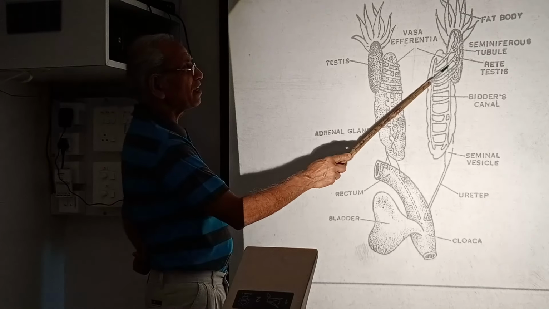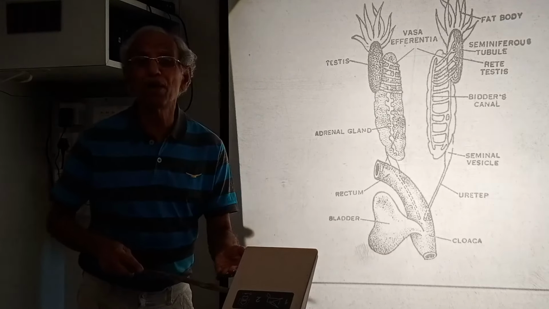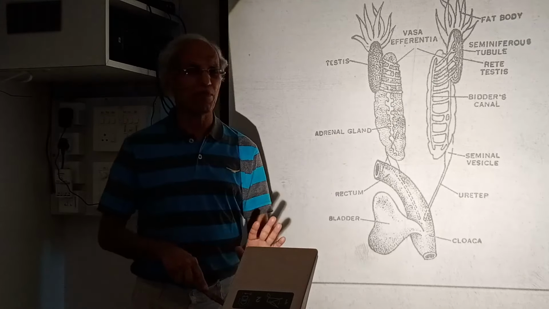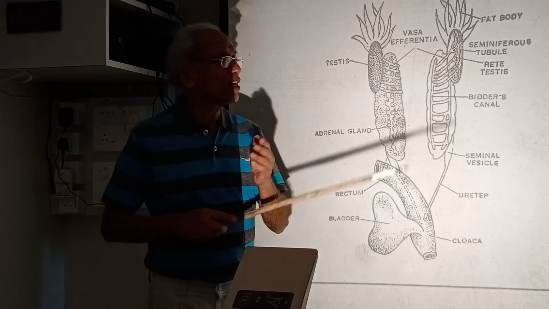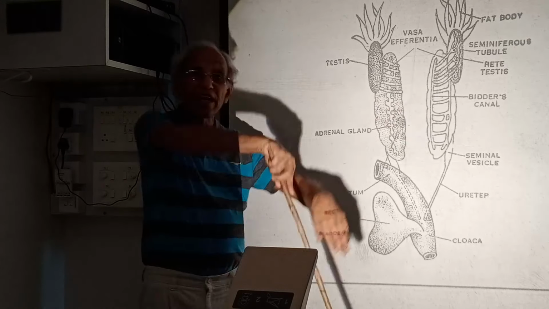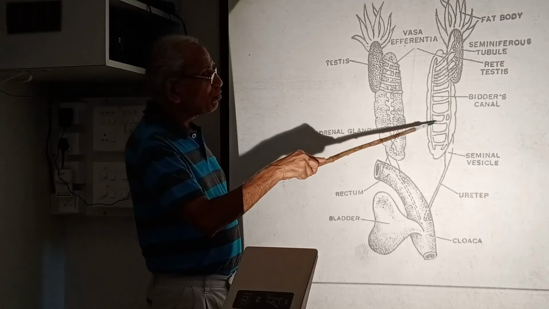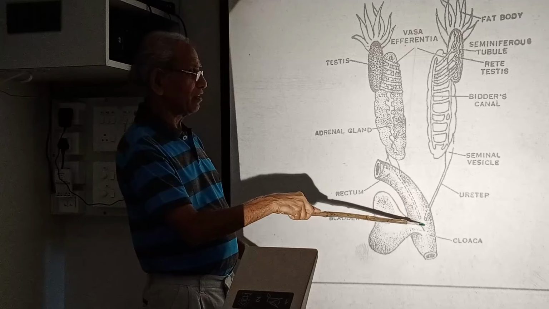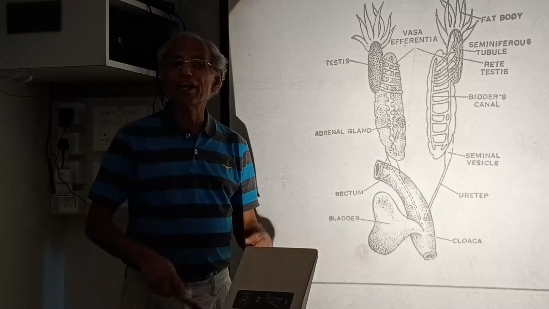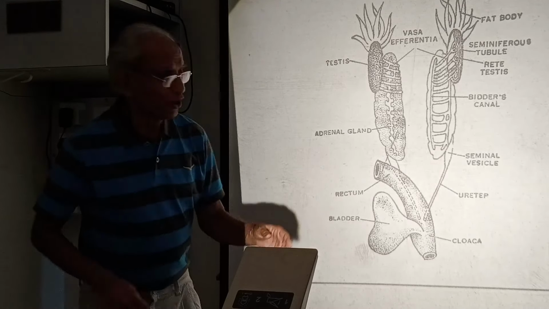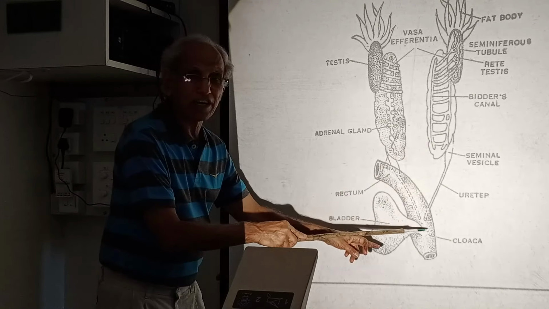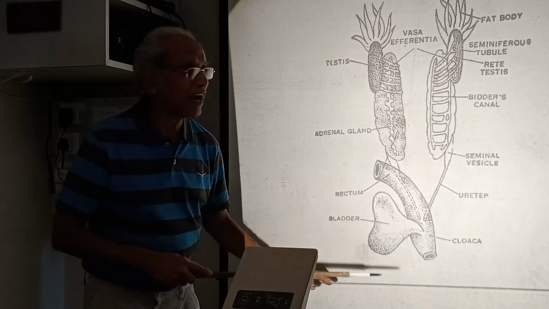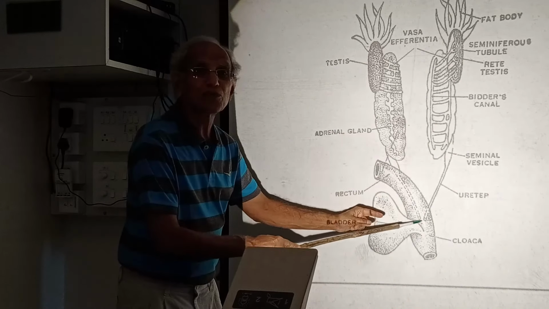The testes will produce sperms, and the sperms produced by the testes enter inside the kidneys, and travel through the kidneys. There are canals for it, and they will also come into the ureter. In the case of the male frog, the ureters which start from the kidney will carry urine, and they can also carry sperms.